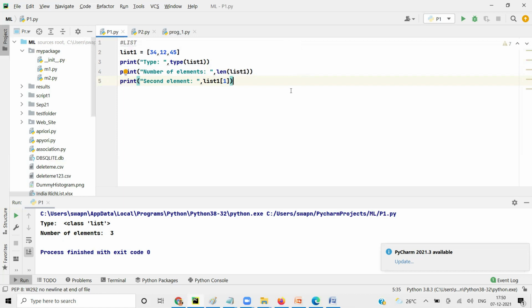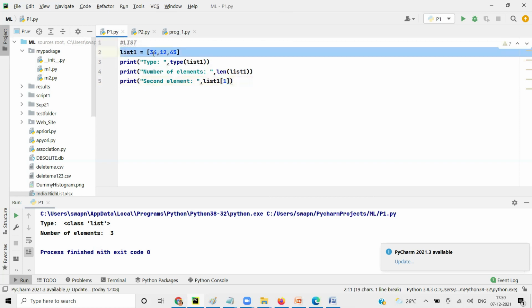So square brackets are used both for declaring a list and for accessing an index. Generally, when you put it without an equal to, or on the left side, we are trying to get that element number. It's used as the index. When you're using it to assign values, like this, we are assigning values to list1. So it's on the right side, and that's when we are using it as a list.